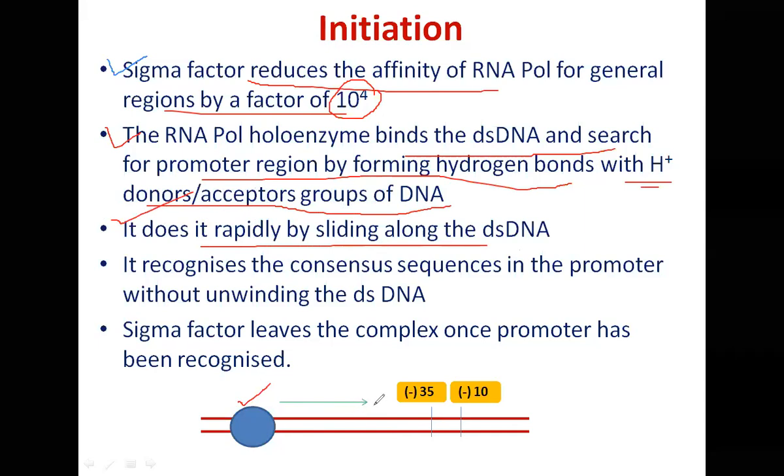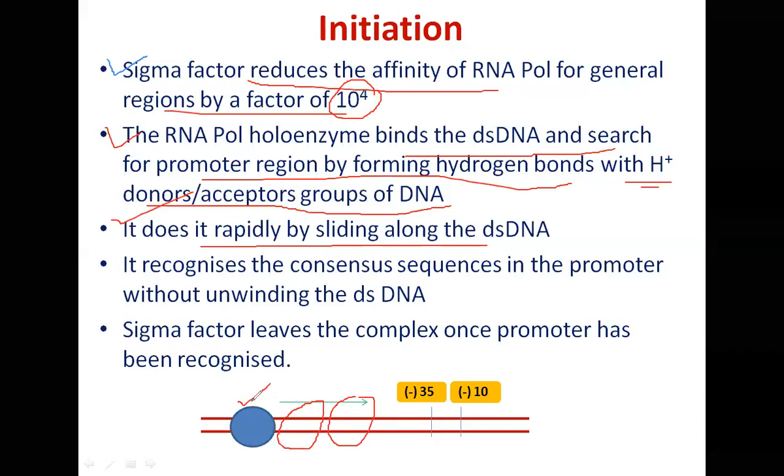There could have been another model. Yesterday also we discussed that it could have chosen another way, that it would bind to the DNA and scan whether it is a promoter or not. If it is not a promoter, it will leave, then bind to the next region here like this, then bind to the next region like this. But it would have taken a lot of time.